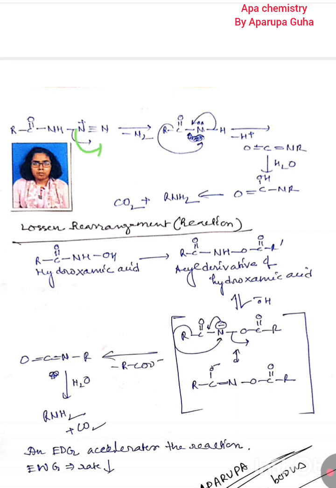Again N2 is released, so the hydrogen goes this side and the R group goes this side. Ultimately the isocyanate, that is N(R)=C=O, should be produced, and then water should react with this carbonyl, and this delocalization can also be there, and ultimately the negative charge can go on nitrogen. Okay.